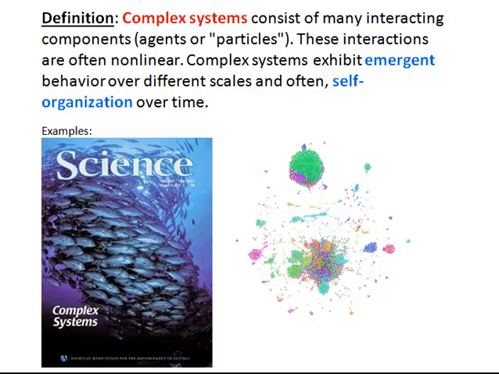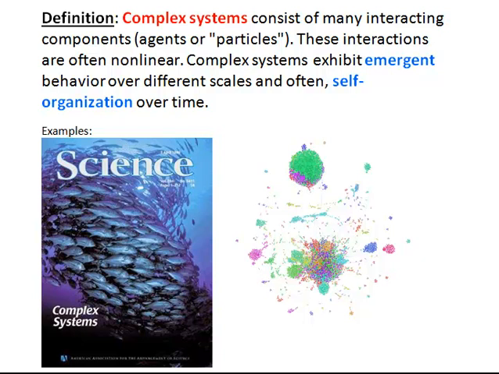Hello, in this video I'd like to talk about complex systems. A complex system consists of many interacting components. Sometimes these are called agents or particles. These interactions are often nonlinear. Complex systems exhibit emergent behavior over different scales and often self-organization over time. We'll define what we mean by emergence and self-organization in a few minutes.